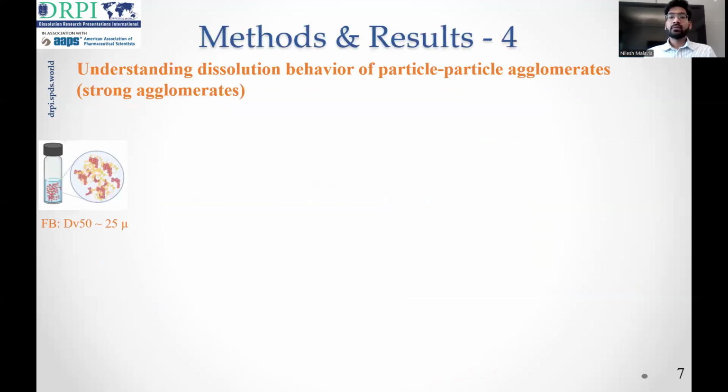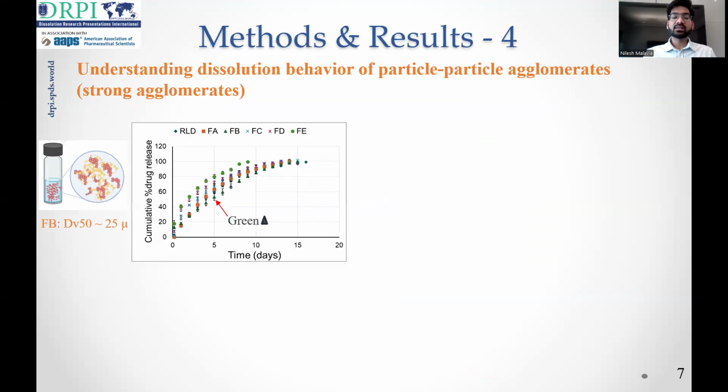Next, we wanted to determine what would be the impact of particle-particle agglomerates. So when we carried out the release studies, as I discussed before, formulation FB is of larger particle size. And from the release data, we can see that even after having such a large particle size, the decrease in release rate was not much. And there was not much discrimination between the different formulations. So we believe that the drug release from this formulation is faster than the expected drug release.